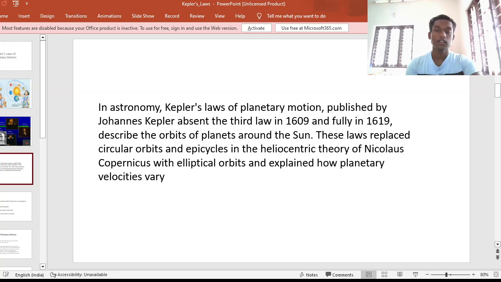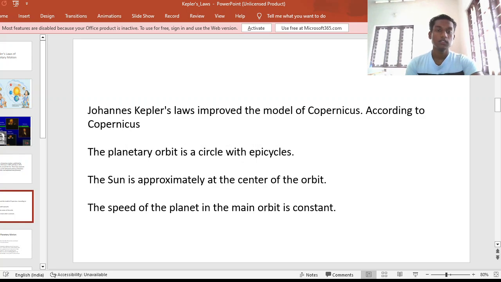This you can read later. This one is important, and these are the statements proposed by Copernicus. First one is that the planetary orbit is a circle with epicycles. The sun is approximately at the center of the orbit. The speed of the planet in the main orbit is constant. Even though Copernicus was right in saying that the sun was the center of the solar system, there were some mistakes in his statements which were corrected by Kepler.